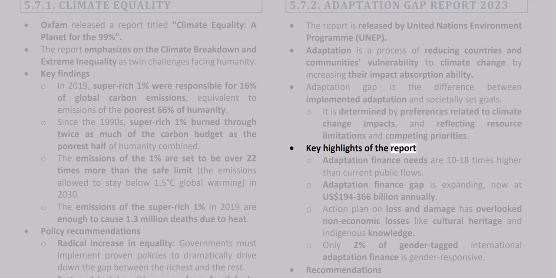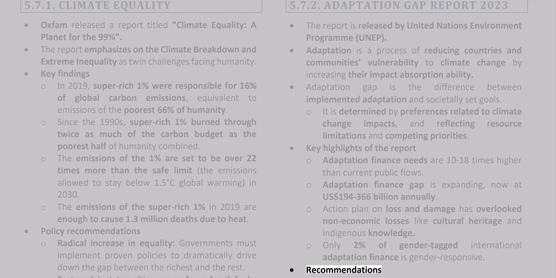Key highlights of the report. Adaptation finance needs are 10 to 18 times higher than current public flows. The adaptation finance gap is expanding, now at 194 to 366 billion US dollars annually. The action plan on loss and damage has overlooked non-economic losses like cultural heritage and indigenous knowledge. Only 2% of gender-tagged international adaptation finance is gender responsive.